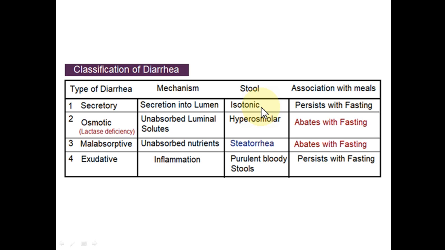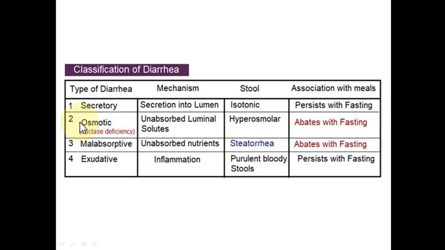By that we mean that it doesn't exert any osmotic pressure on the fluids in the blood of the intestinal wall. And one important thing here is that this type of diarrhea will continue even if the patient is fasting.